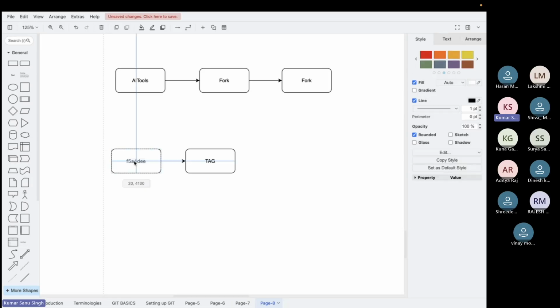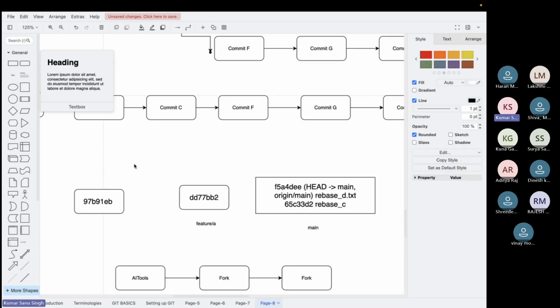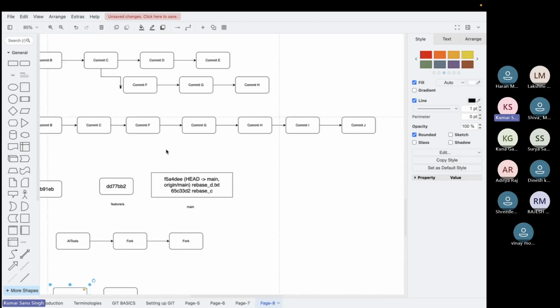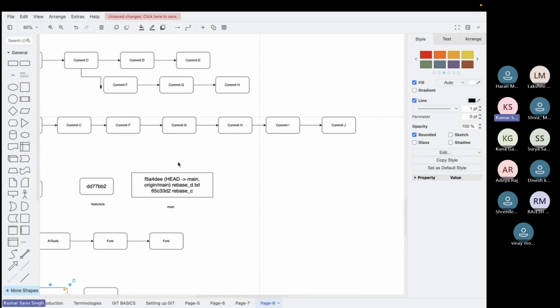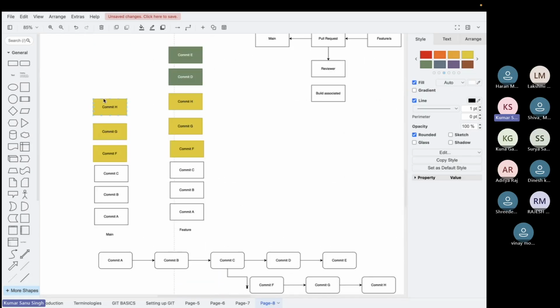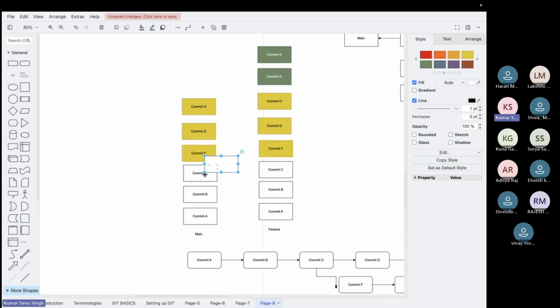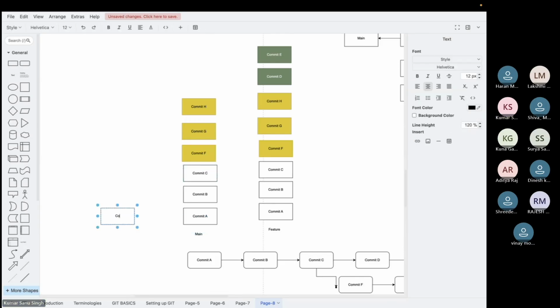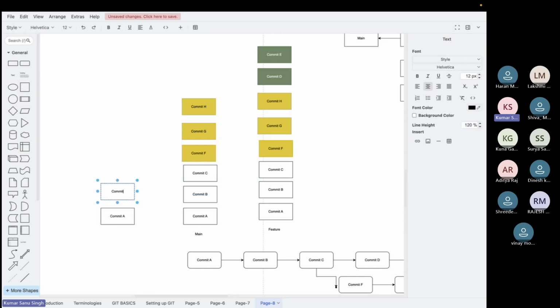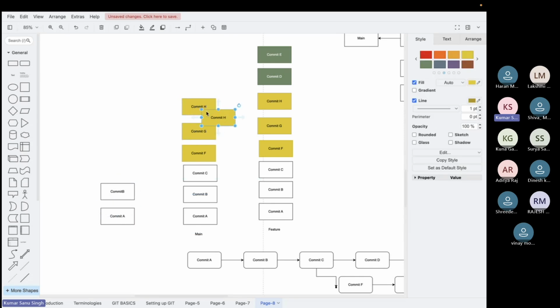Let's say commits G, H, I, all these are there in the main branch. I have another feature branch where I have commit A, commit B, and I just want commit H from the main. I just want only one commit.